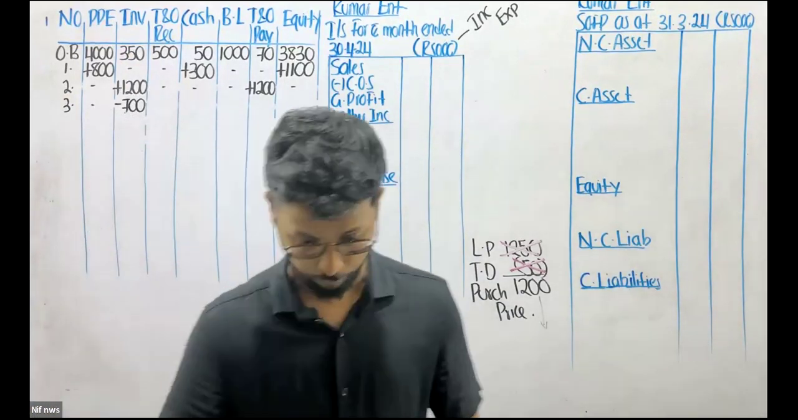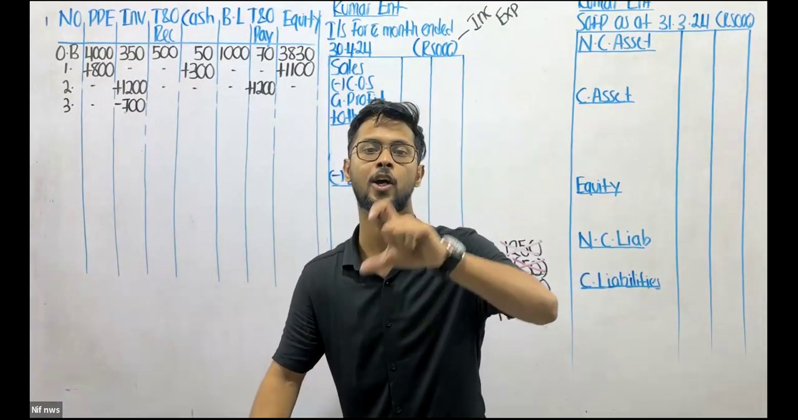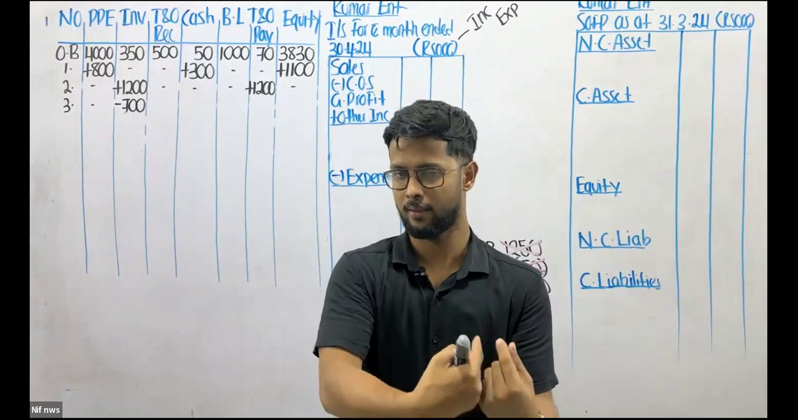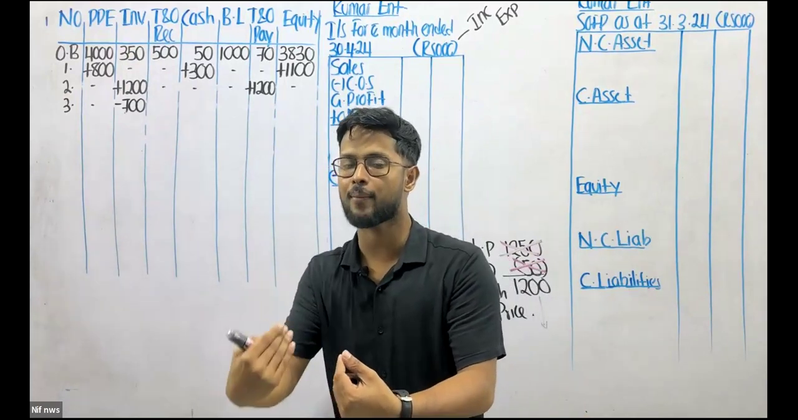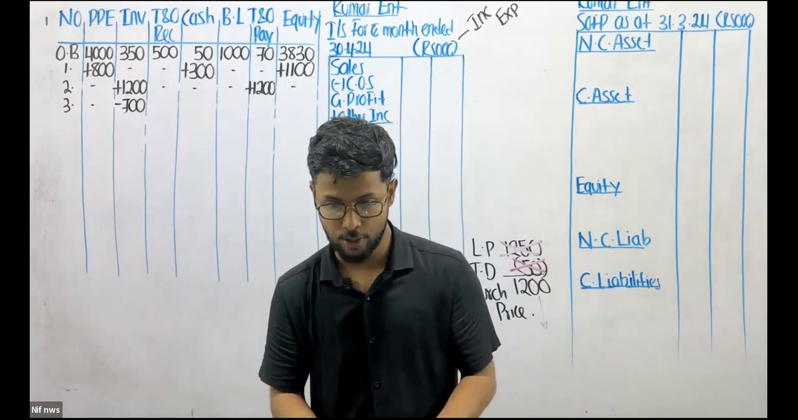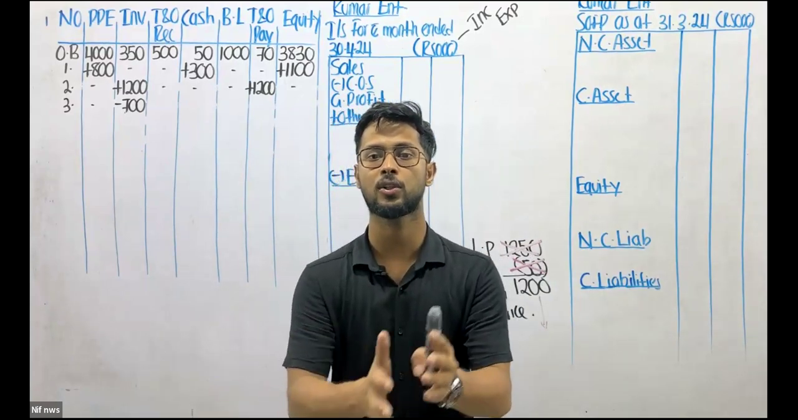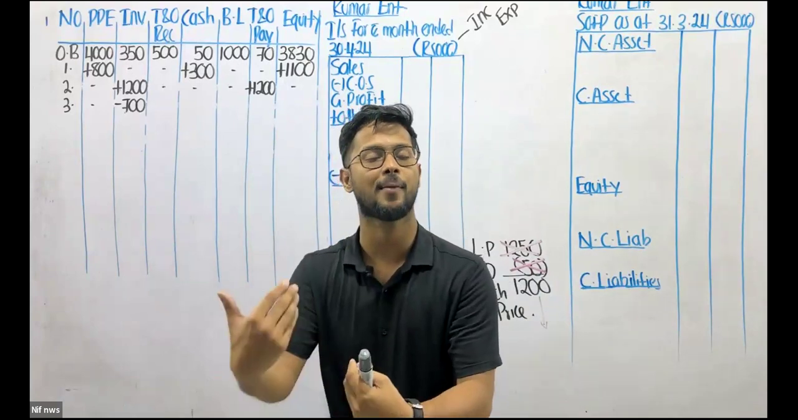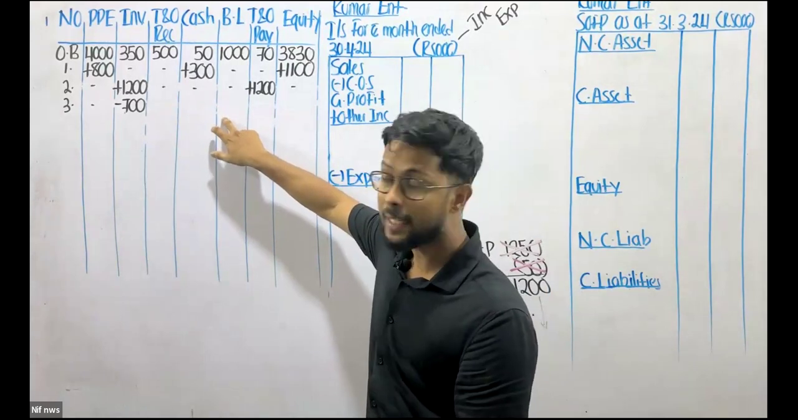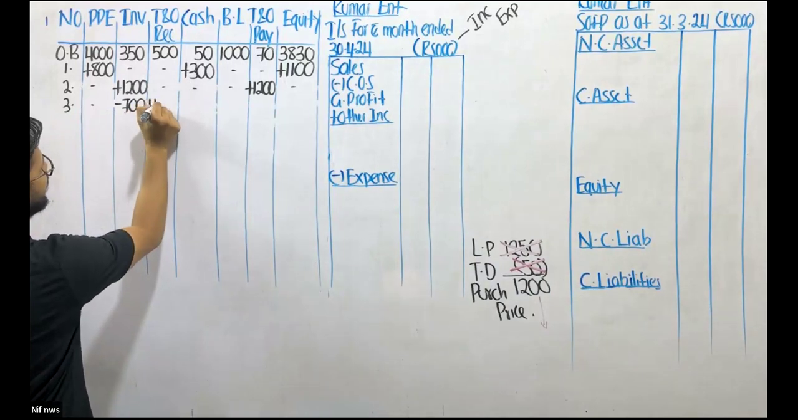For how much am I selling this? I'm selling this for 1,500 on credit. So did I receive cash immediately or is the amount still receivable? The amount is still receivable. Why? Again, they are mentioning the term on credit, which means the amount is still receivable. So can you add the cash? No, you can't. Instead, you need to add the trade receivable. So I will increase my trade receivable by 1,500.